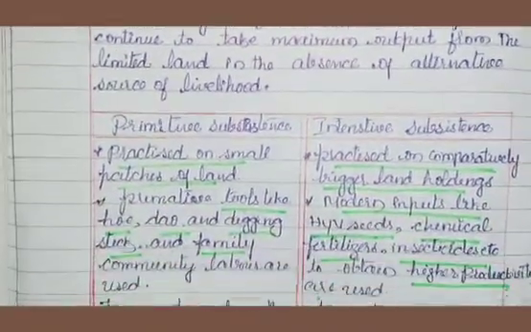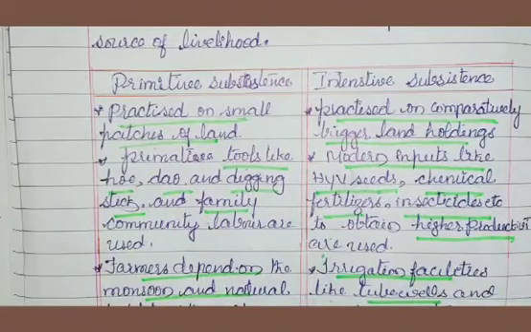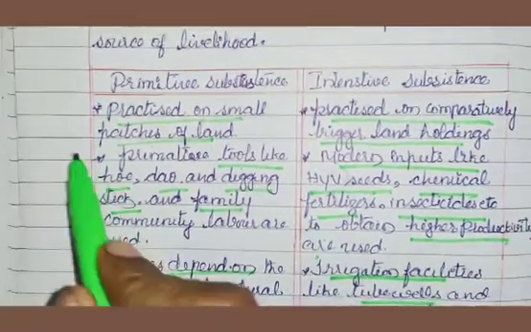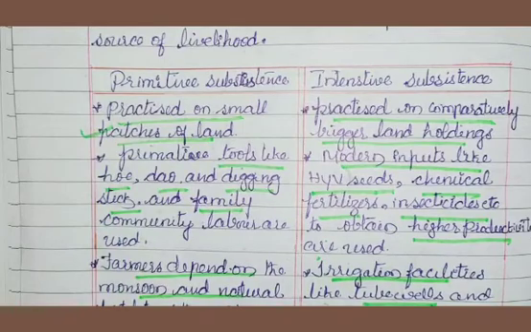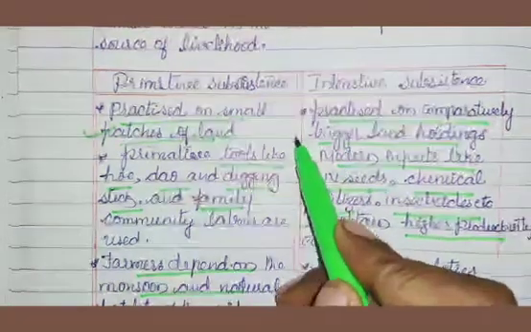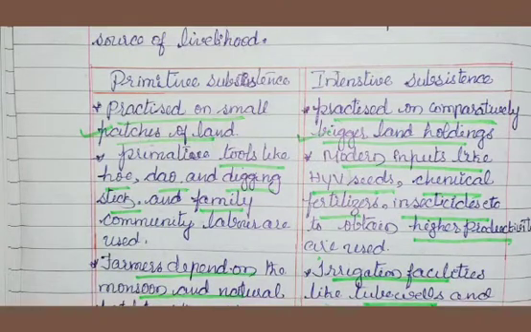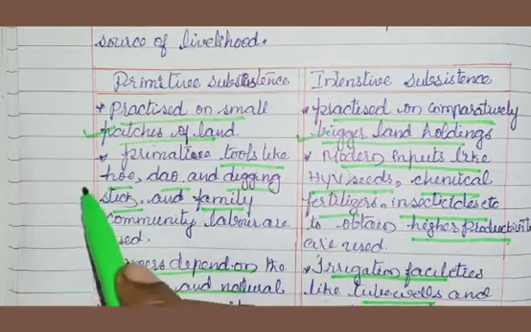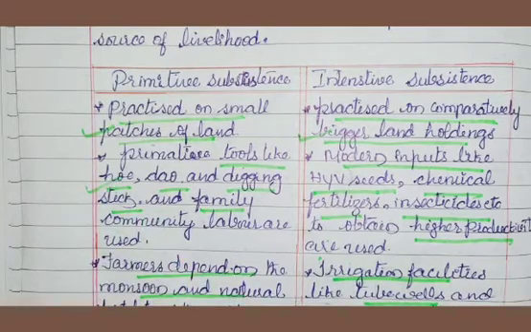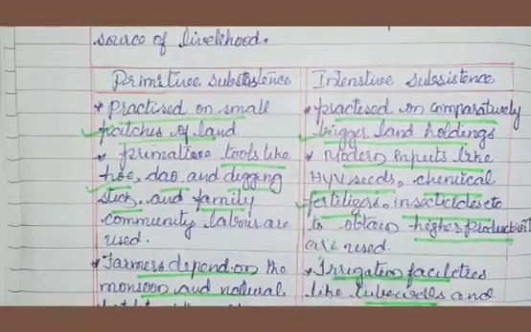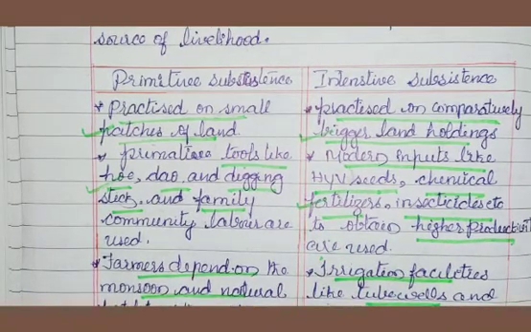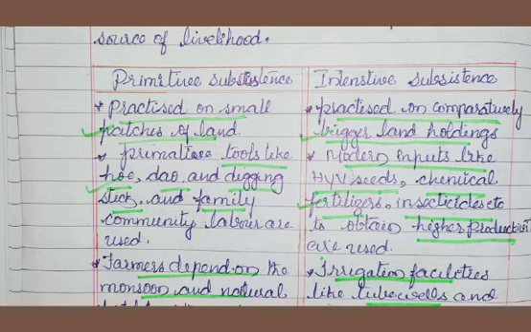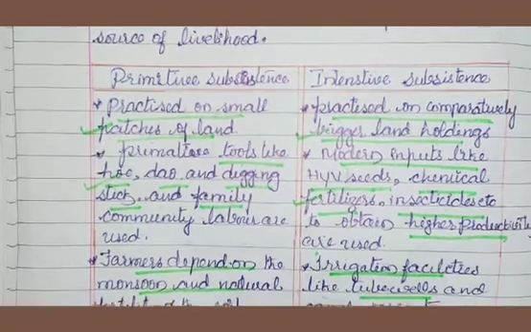What is the difference we can see between primitive and intensive? Already we know that primitive farming is practiced on small patches of land, whereas intensive farming has bigger landholdings. In primitive farming they use tools like hoe and digging sticks, and family members or community labor are used. But in intensive farming, modern inputs like HYV, high yielding varieties, and chemical fertilizer, insecticide and pesticide are used to get higher productivity.